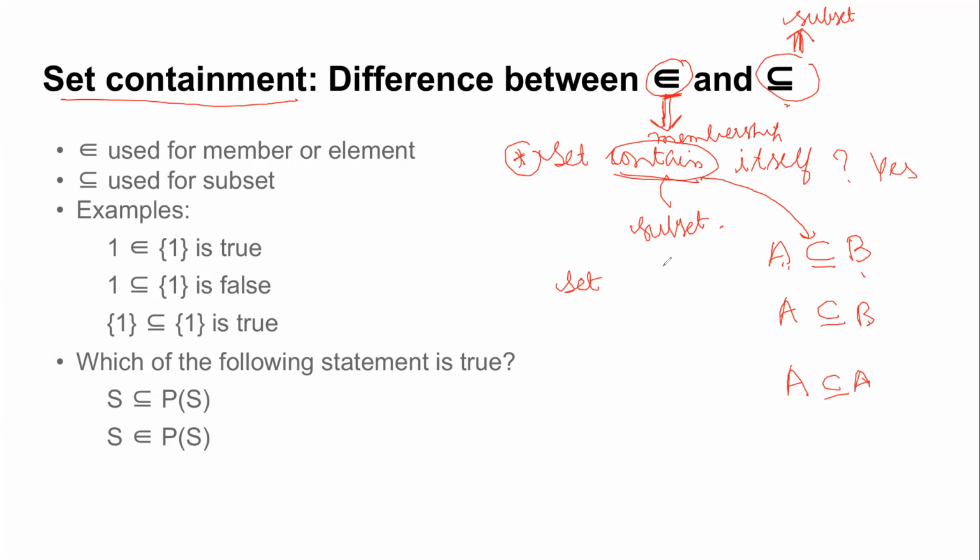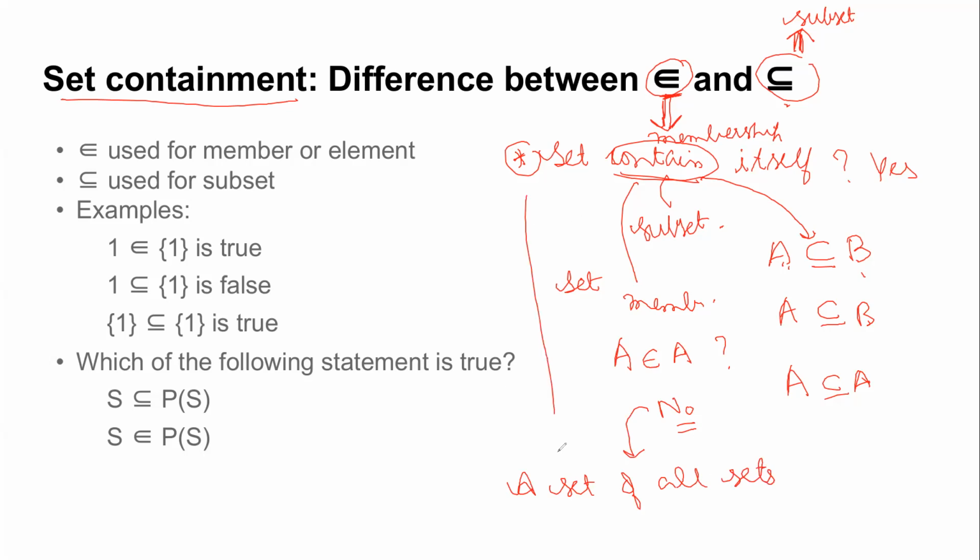But the question I am now asking is, if I talk about containment in terms of membership, that is, is A a member of A, then what is your answer? Yes or no? Okay, the answer is no. And this is not a very straightforward no. Suppose I say a set of sets, a set of all sets. It's kind of a generalization of the same question.